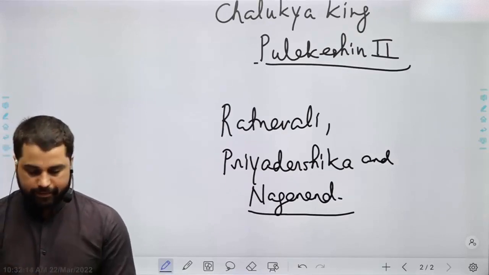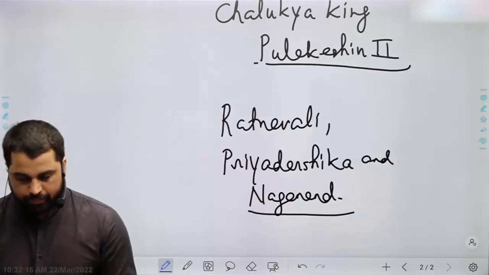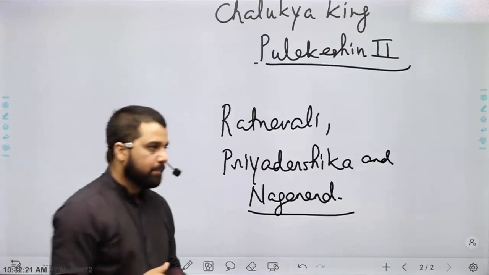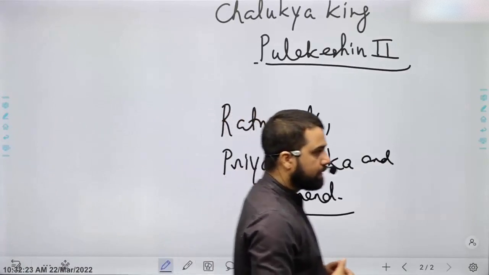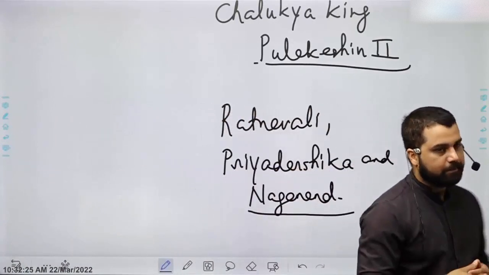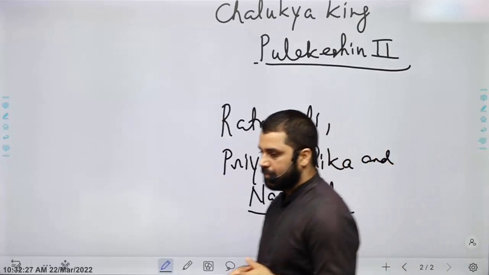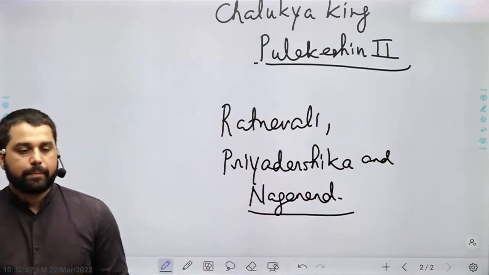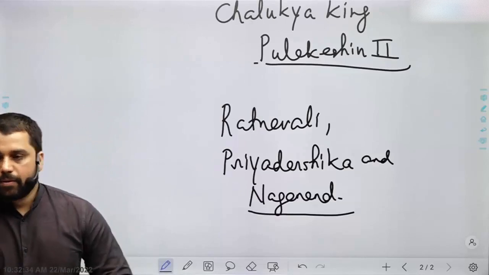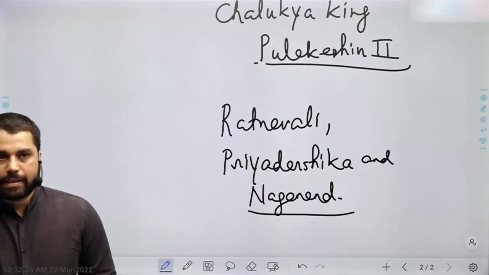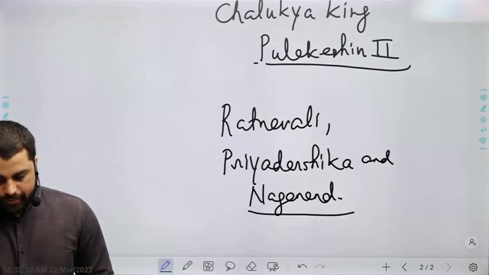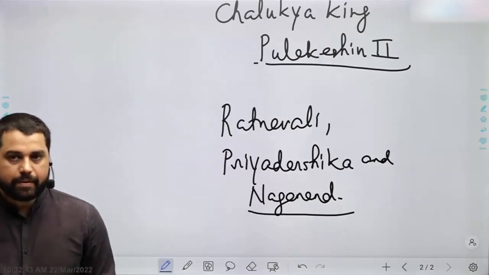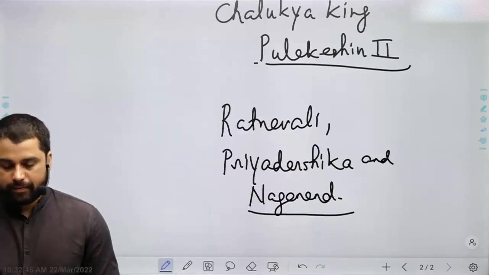In fact, because of his control over feudatory chiefs, he was able to rule over a significant part of the land.